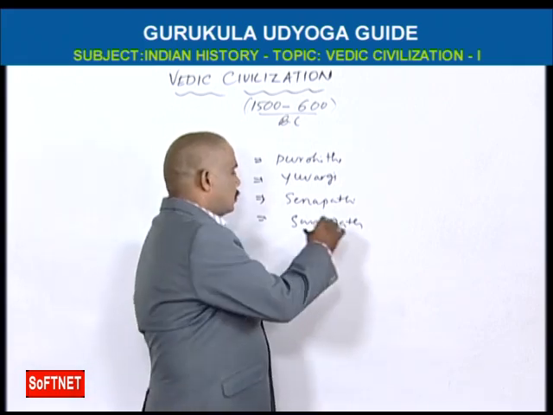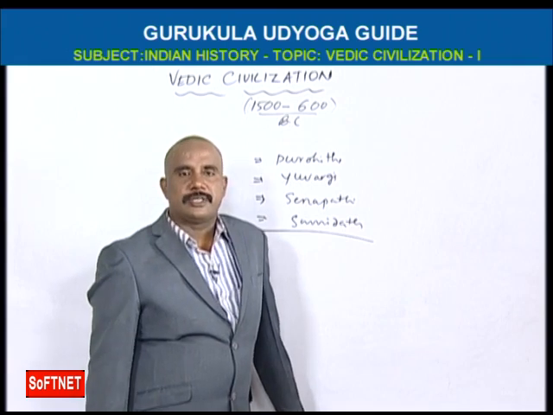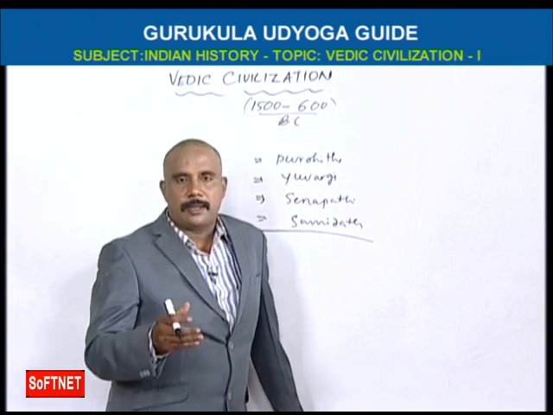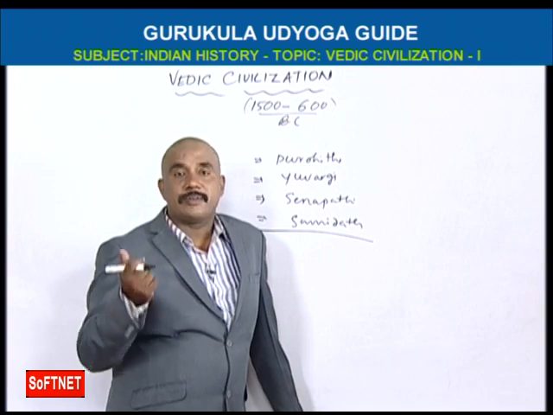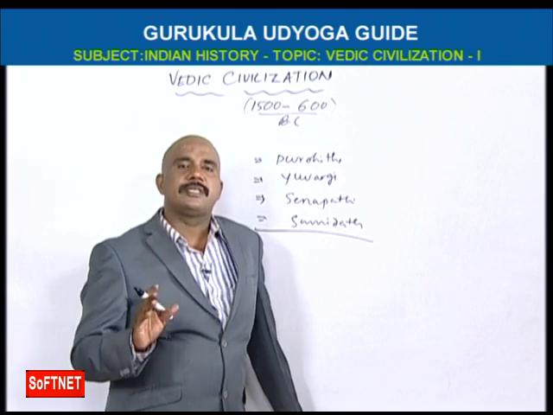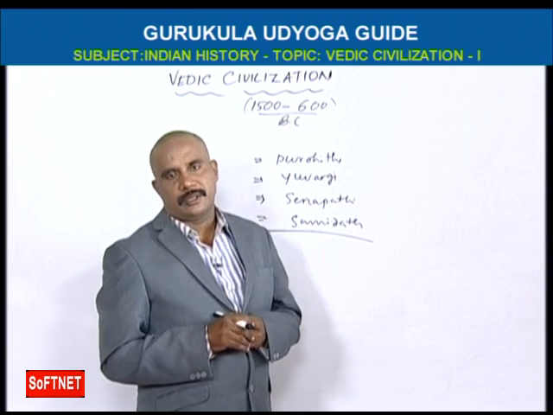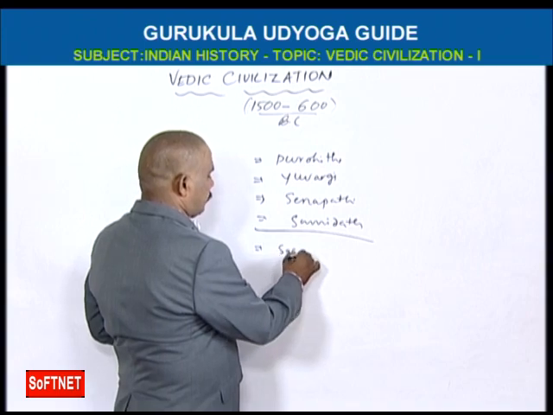So this is the political system of early Vedic civilization. Just understand, the political system of India started from here only. Indus Valley civilization had no political system, but it started from the early Vedic civilization. And then we can go to social conditions.